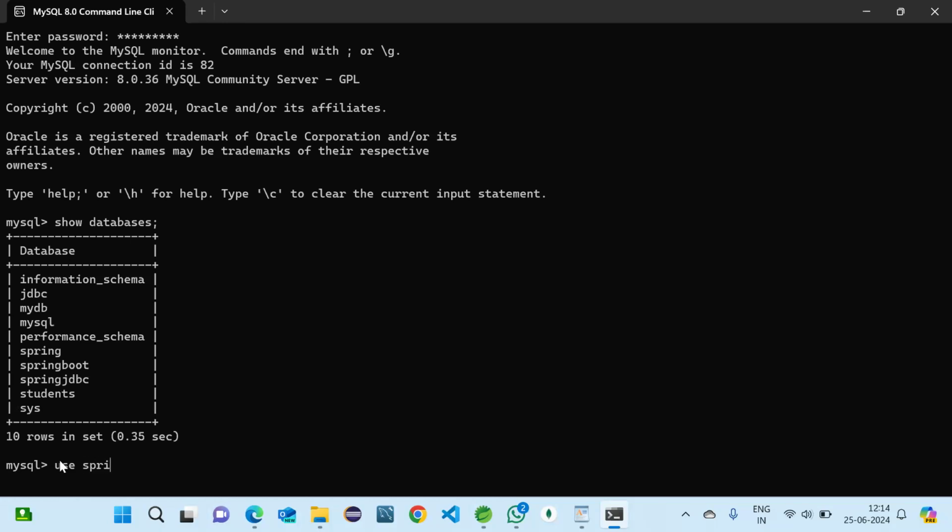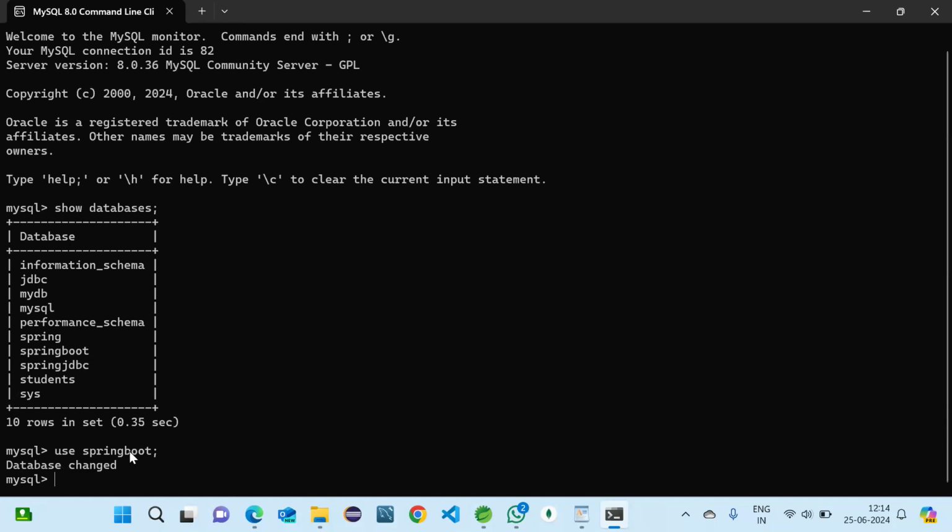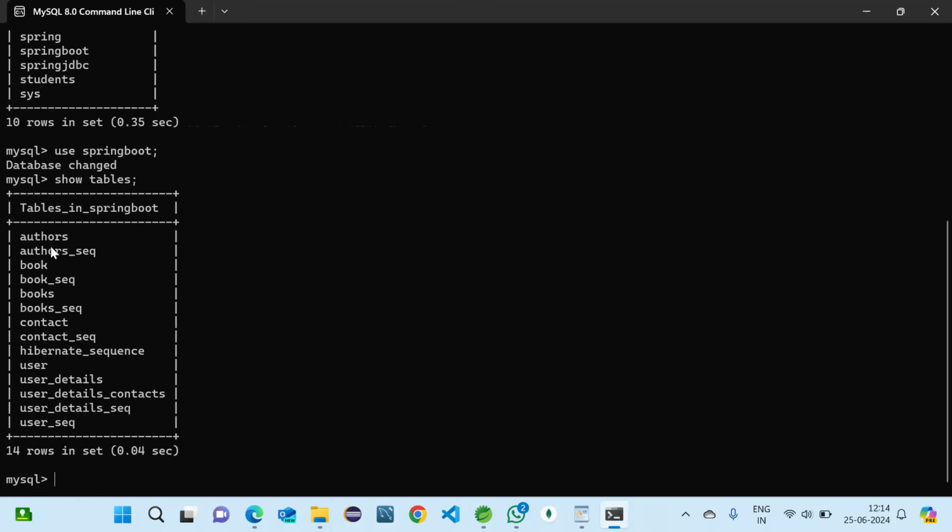Use Spring Boot. So now we have changed the database to Spring Boot. And here I am going to use show tables. Here we have so many tables which I have used earlier. So now I'm going to create one more table according to our wish. Okay, fine. Let us create one more.